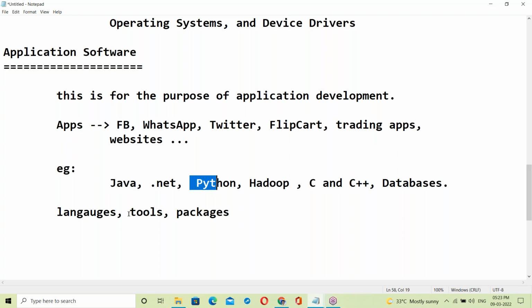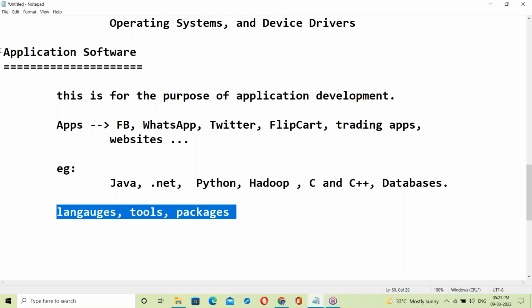Tools like warehousing tools, testing tools, reporting tools, AWS tools, DevOps tools, Hadoop tools, big data tools. Packages like SAP, Oracle, ERP packages, MS Office, Tally. Many different things are there.